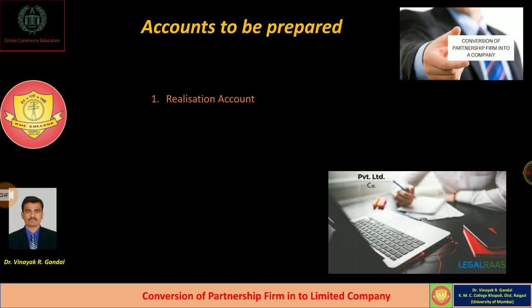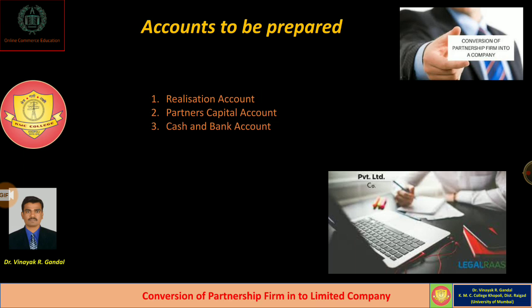Whatever liabilities and assets the old firm has should be posted on the debit side as well as the credit side of the realization account. Secondly, we have to prepare the partners' capital account for recording the capital balances of partners and other relevant transactions on conversion of the partnership firm.